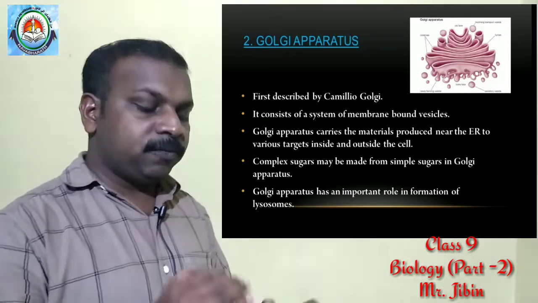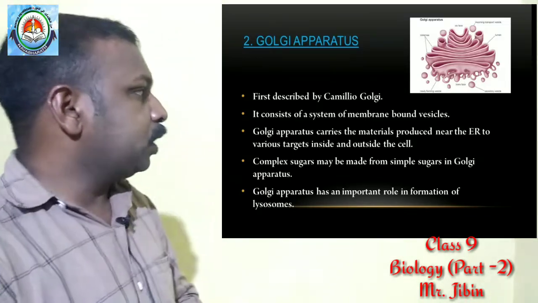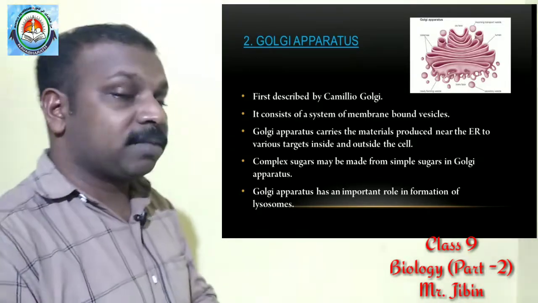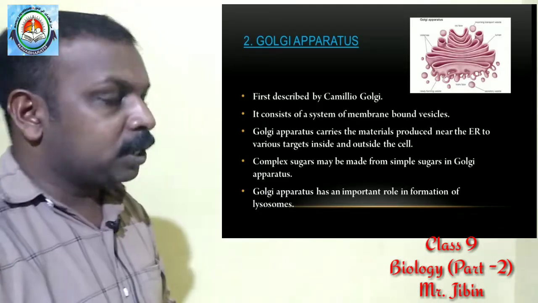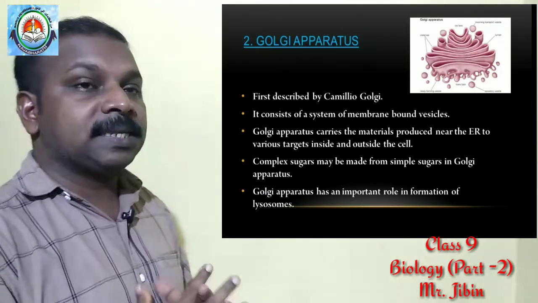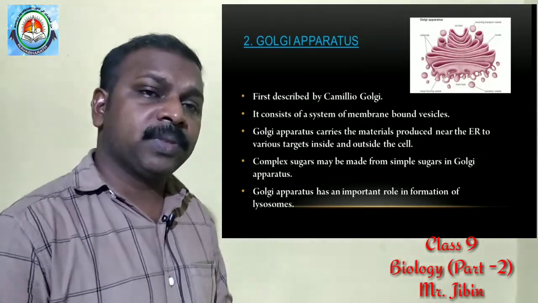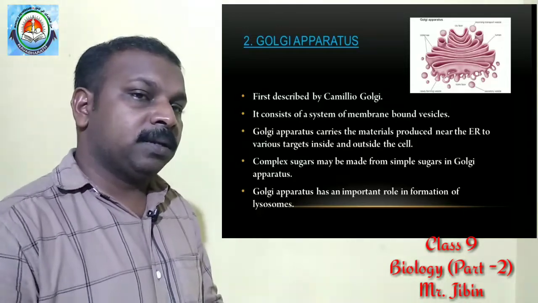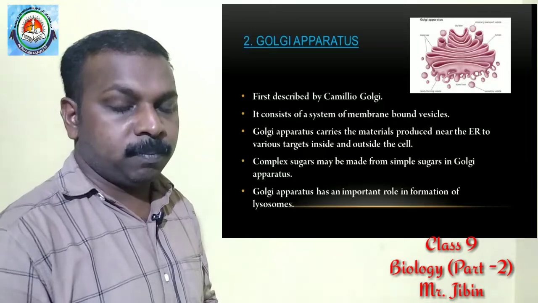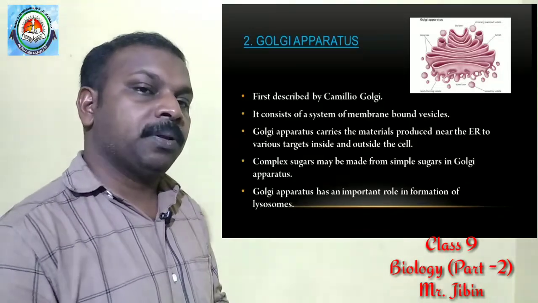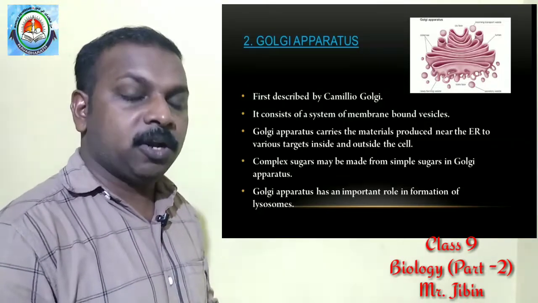So here are a few points about the Golgi apparatus. The first one is that it was first discovered by a scientist known as Camillo Golgi. Second, the Golgi apparatus is a system of membrane bound vesicles. It carries the products manufactured in the endoplasmic reticulum. We already discussed that proteins, fats, lipids, all these molecules are produced in the endoplasmic reticulum.